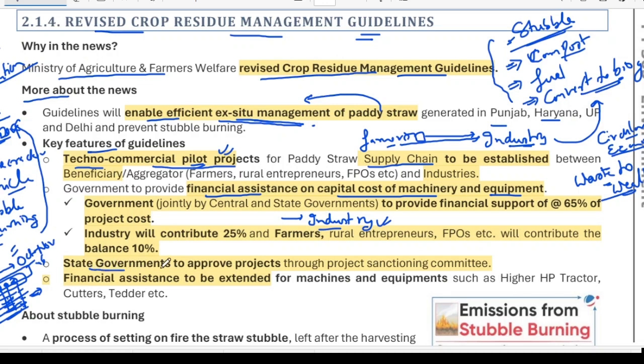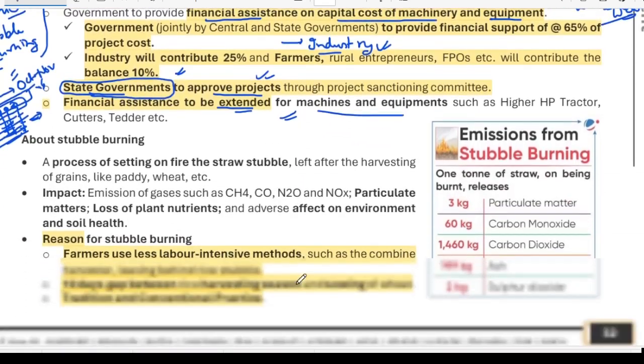The state government will approve the projects. The state government will be the sole authority to approve the projects. The central government will not approve the projects, only the state governments. Financial assistance will be extended for machineries and equipment.